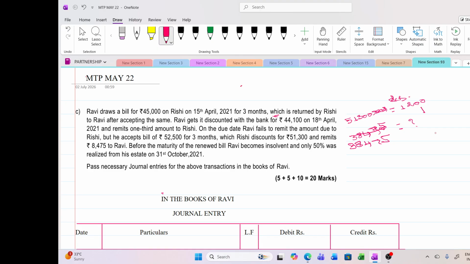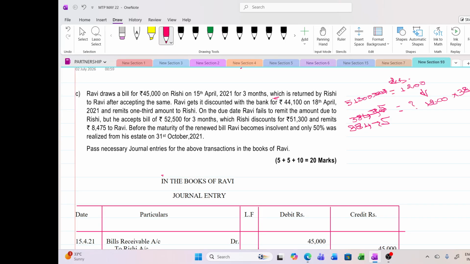Simply bring this amount down. This will work out everywhere. 100% it will give you the right answer if you write it properly. So bring down this 1,200, multiply it with the second line, that is 38,475, and divide it with 51,300. Your answer will be 900. This is the discount charges that Ravi has to pay.